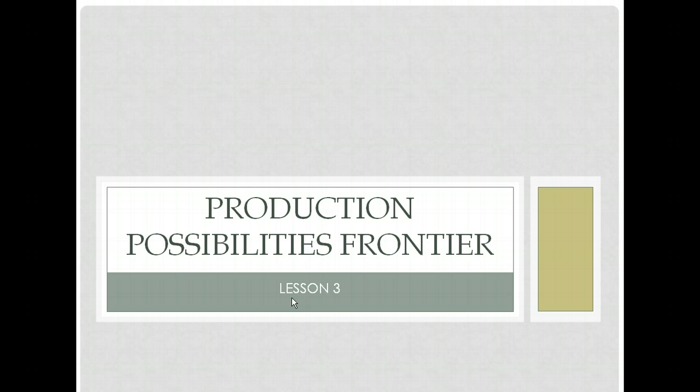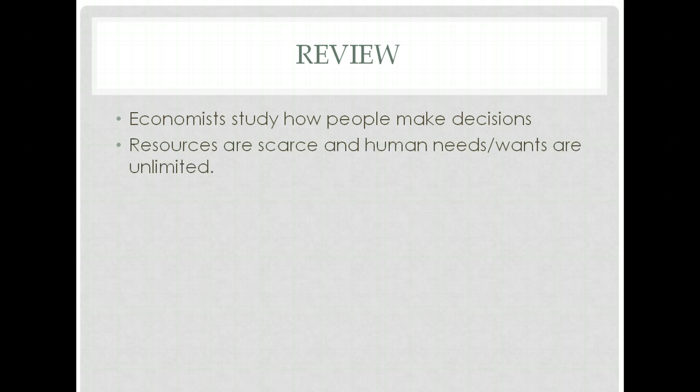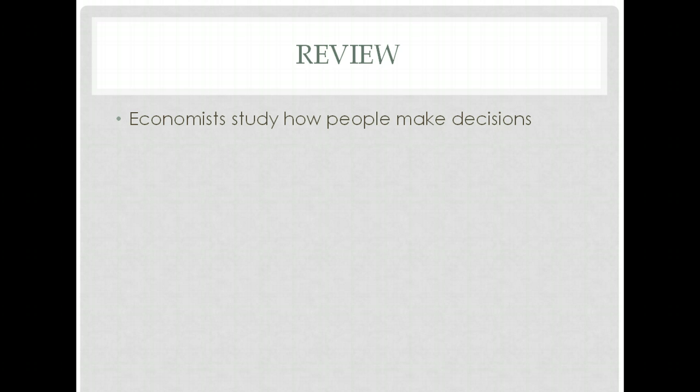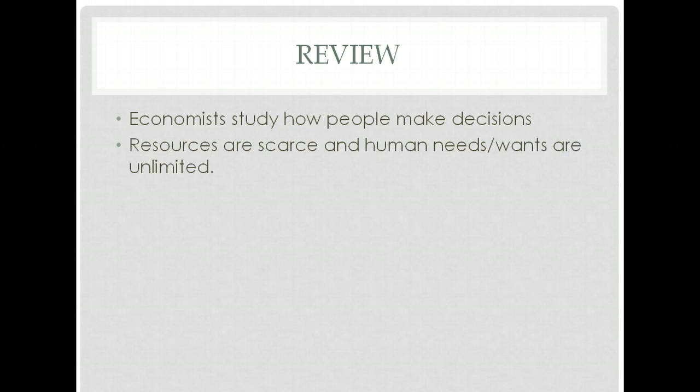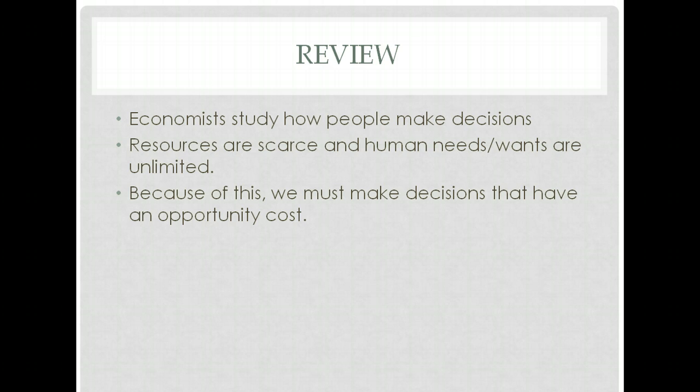So let's take a look at what we've been talking about as a review first. What have we learned so far? Well, the first thing we've learned is that economists study how people make decisions. We know that from our very first lesson. Why do they make decisions? They make decisions because resources are scarce and human needs and wants are unlimited. So we don't have enough things. We want everything, so we have to make choices. And when we make choices, we have that wonderful thing called opportunity cost. We have to give up other things.